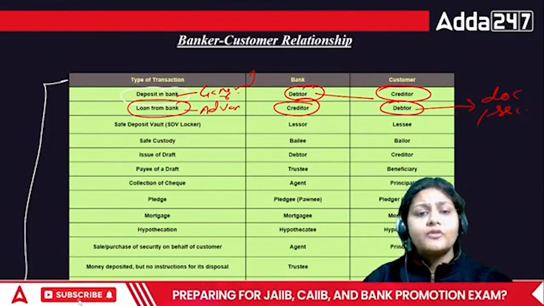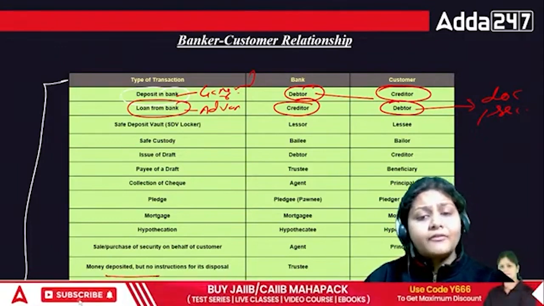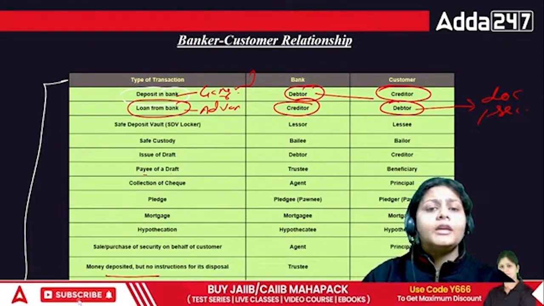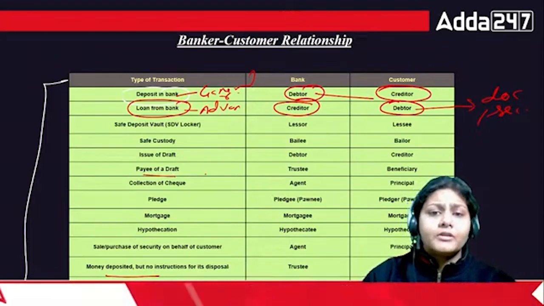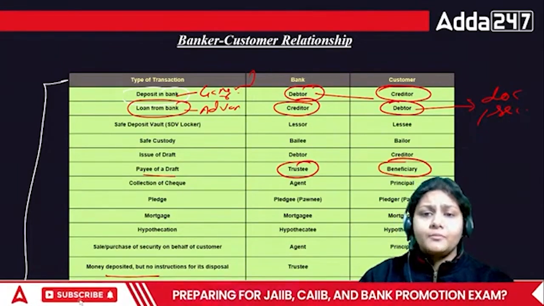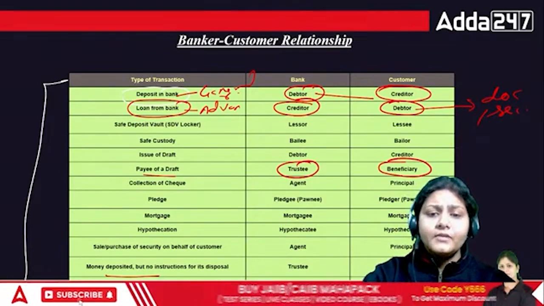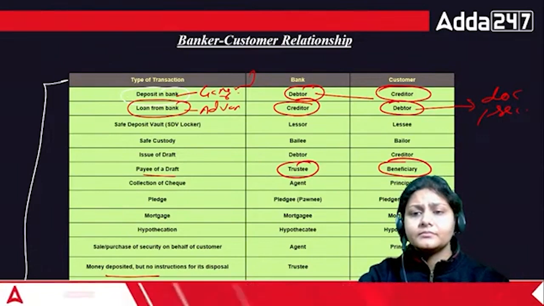So in case of any money deposited or any article left by the customer, or even in the case of a loan, the bank will be the trustee and you are the beneficiary.